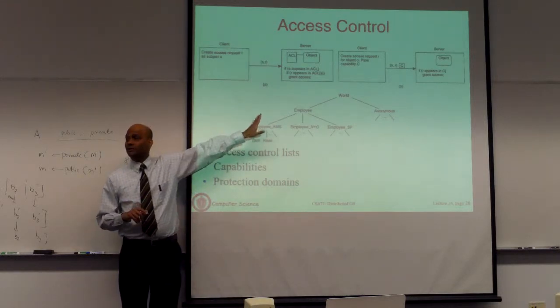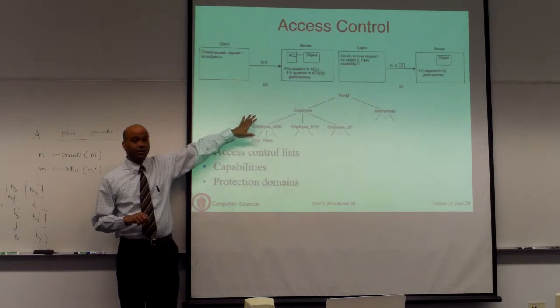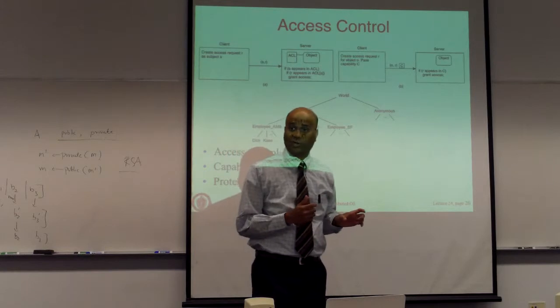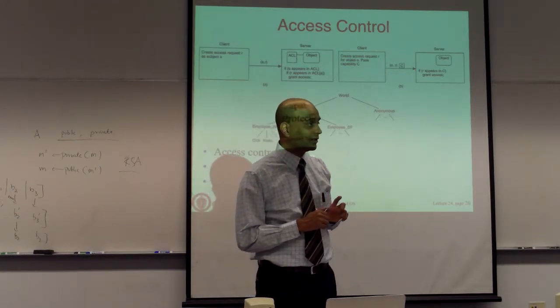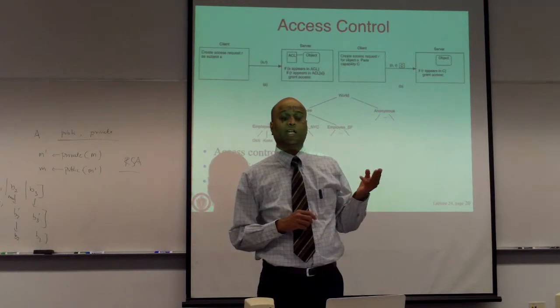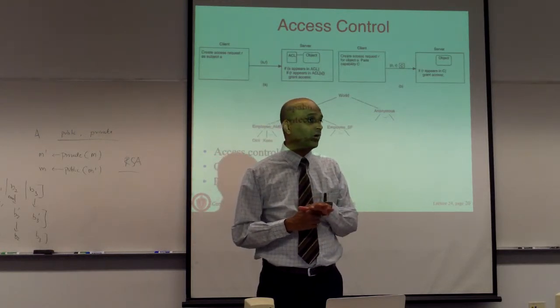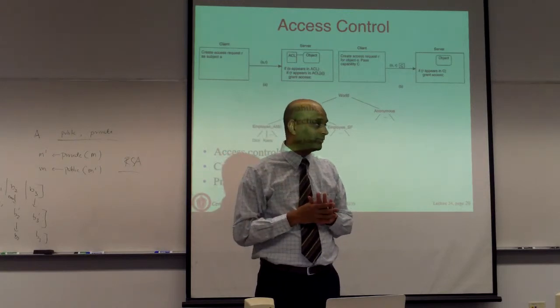Same concept as accessing files. You've probably seen this in the context of file systems. In the Unix world, you have read, write, execute privileges on files. That's a coarse form of an access control list, where you have only three types of entities: your user, the Unix group, and everyone else, which is called world. And you basically say who can read, write, or execute a file.